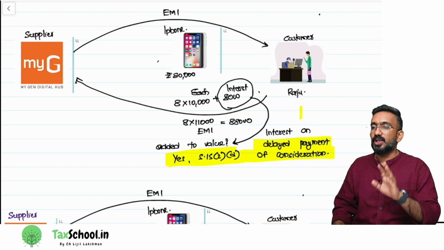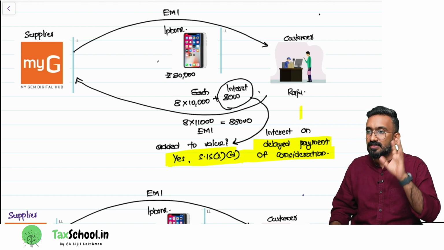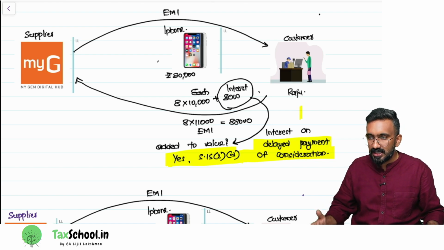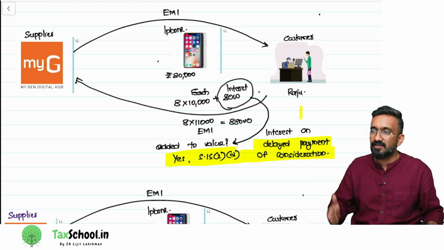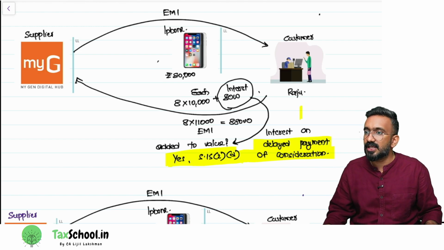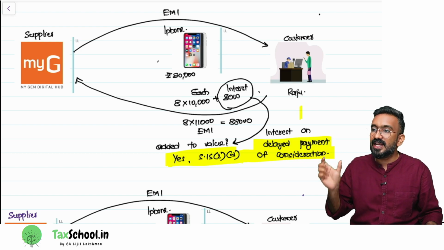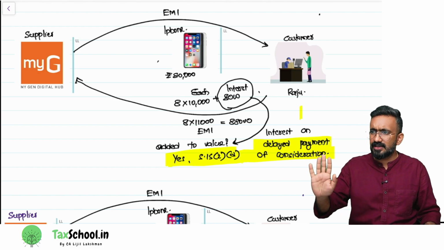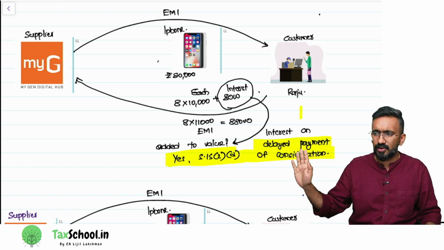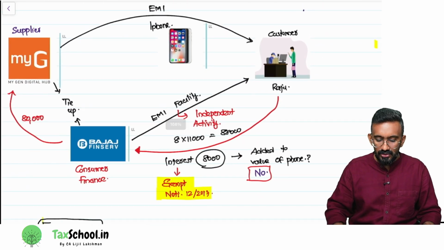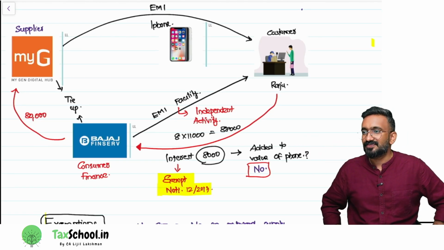How much will be the value if you're purchasing a mobile phone on EMI from MyG Mobiles? Will it be 80,000 or will it be 88,000? Should this 8,000 be included in value as per 15(2)(d) is the question. Should it be included in value? The answer is yes, because 15(2)(d) says it's an interest on delayed payment of consideration. Are you guys understanding this? Normal delayed payment interest only, they are collecting for EMI also, it will be included in value. Value would be 88,000. But the real check is on the second transaction.